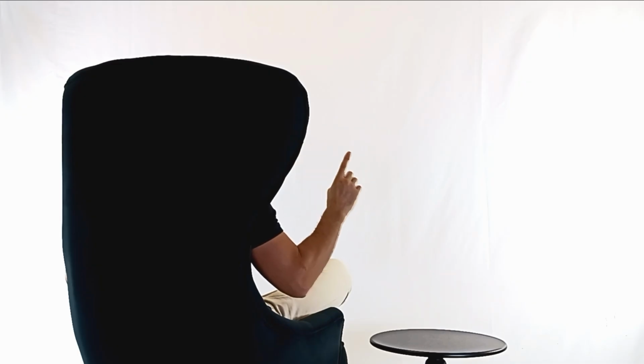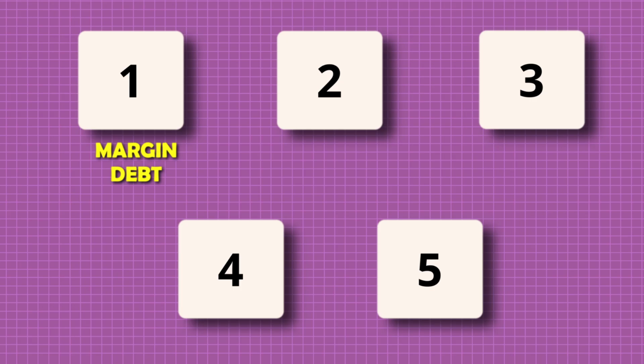There's a limit to how much brokers can lend and how much investors can borrow. Like a rubber band, the more it stretches, the more likely it is to snap back. That's the first indicator, margin debt. The next one, the Buffett ratio.